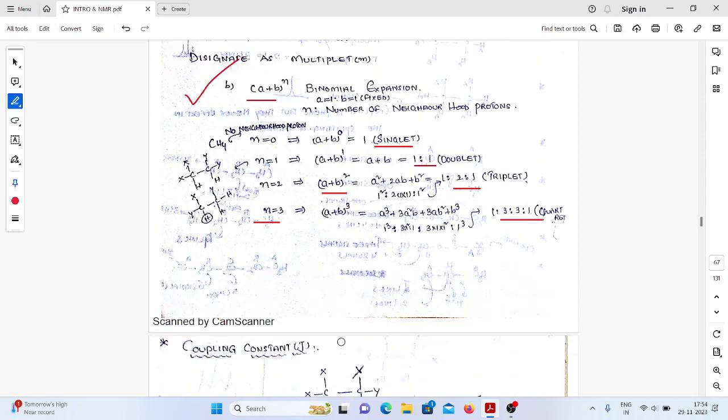Okay, so this is all about the spin coupling multiplicity of NMR signals. In the next class we will have a discussion on the coupling constant and what types of coupling we will observe in NMR spectroscopy. Okay, thank you.